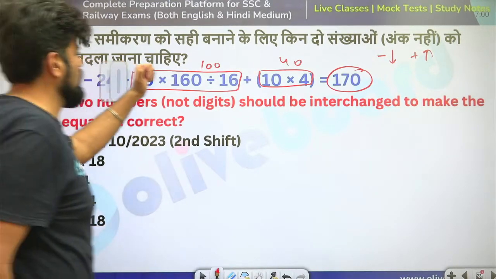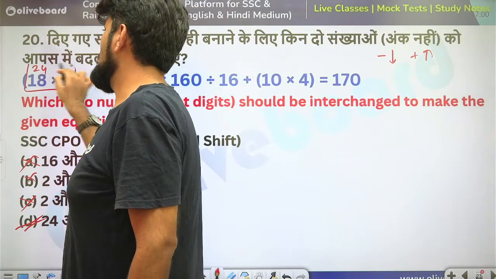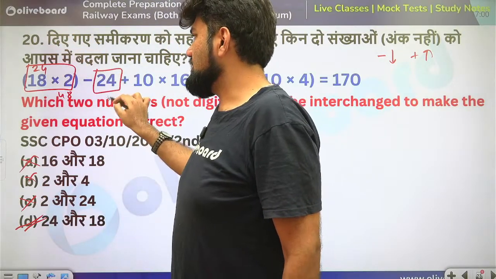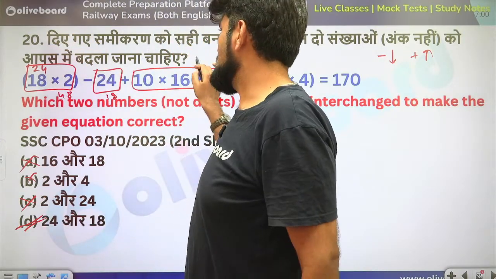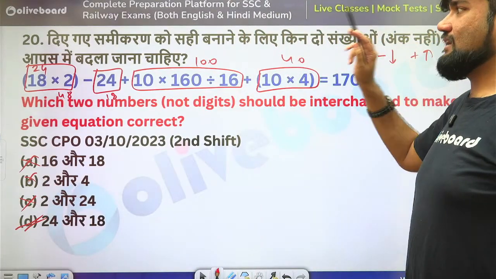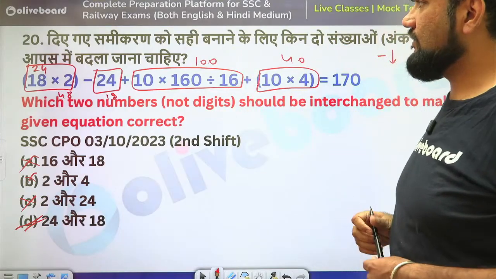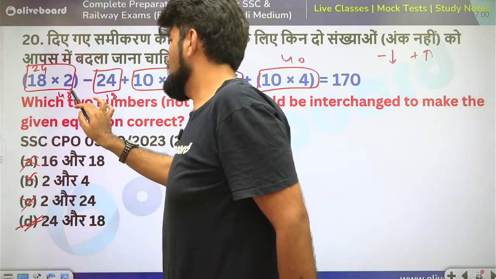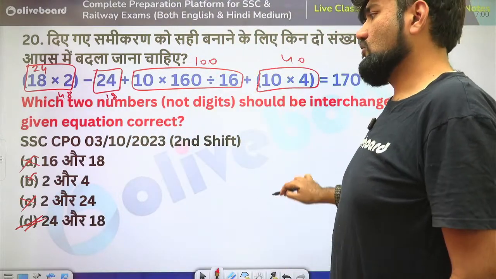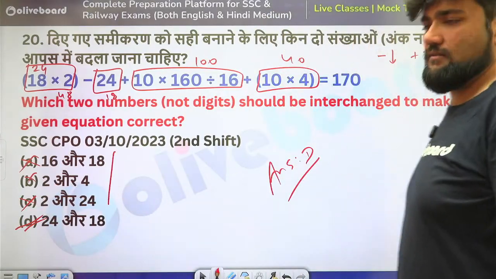Even if you want to check it out, you can clearly check it here. 24 and 18. So this is 24 now. So this whole thing will become 48. So the positive one is increased from 36 to 48. This is also decreased a bit. Rest, this is remaining the same. Now check. So 48 plus 40. 88 plus 100. 188 minus 18 is 170. So option D is the correct answer. You didn't have to check it. You eliminated 3 options. So D had to be your answer. Okay.